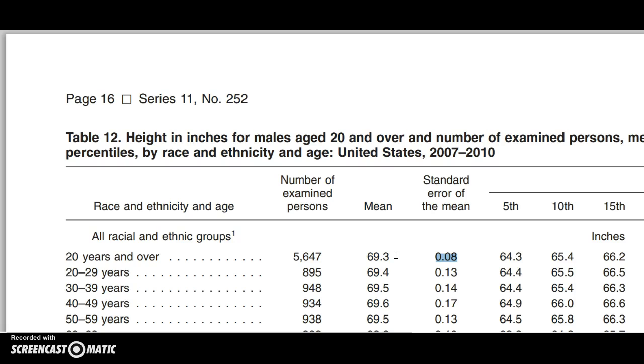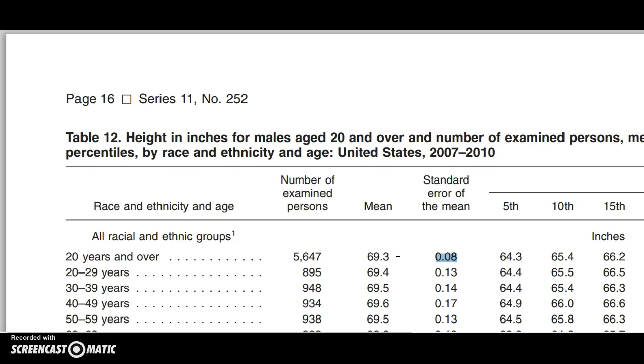And I'm 95% confident. So when I create this 95% confidence interval, I just take 2 standard errors of the mean above, 2 standard errors below, and it creates this range in which I'm 95% confident that the true population mean, the true average height of US adult males, is within.